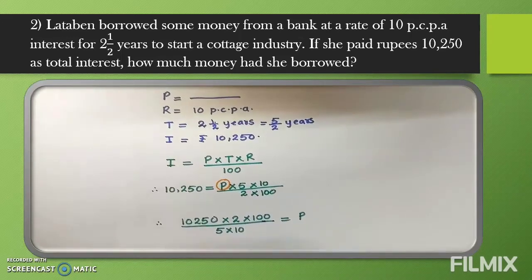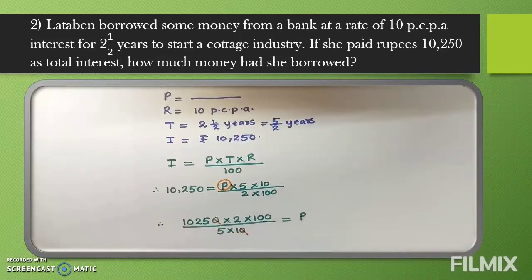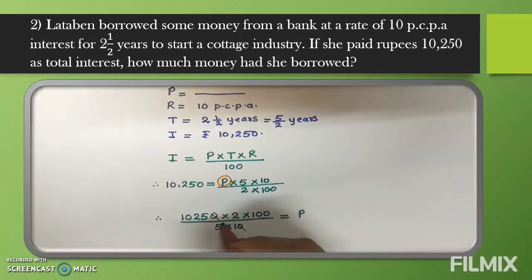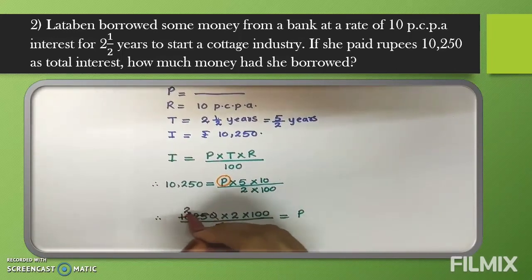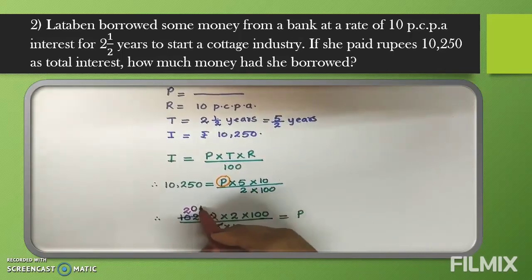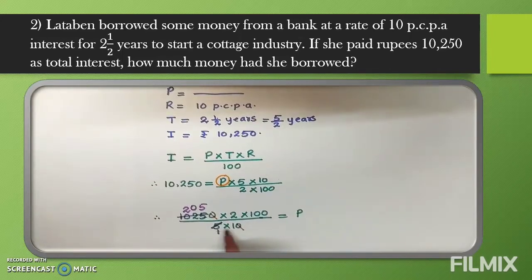Now we'll start cancellation. Now 100 we will cancel. See, this 100 we are able to cancel. You can cancel these two zeros also, 1 1. Here I did. You can do it in any way you want. Now 5, and here also the unit place is 5. So if the unit place is 5, it means the numbers are coming in the table of 5. So apply the table of 5 here. 5 1s are 5. Here 5 2s are 10. Now next digit is 2. 2 is not coming in the table of 5, so 5 zeros are 0. Then we will take both the digits together, 25. 5 5s are 25. Now down, is any number left? No, means our cancellation is done.